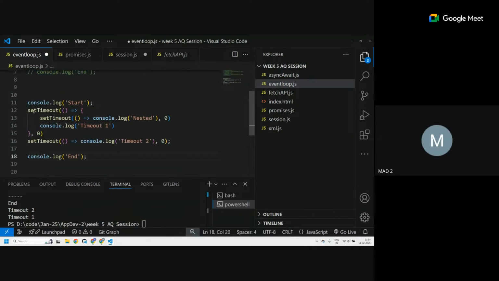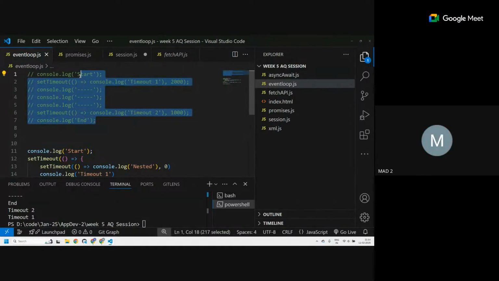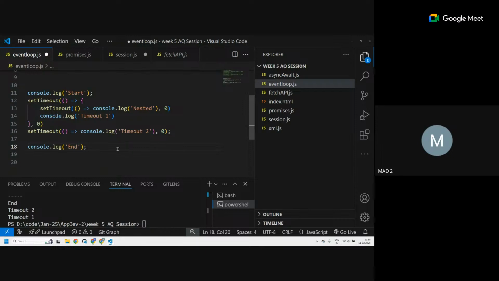Okay, in here, what will happen? Line number 11. Sir, please teach me how you are blocking and putting that comment, because I am also trying in my code. Okay, just highlight everything. There's a shortcut: Control and the question mark key. Then if you put Control question mark, you will get a comment. Yes, comment or uncomment, you can do both. Thank you, sir.